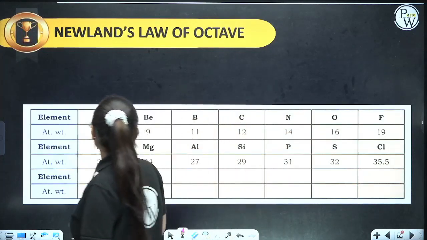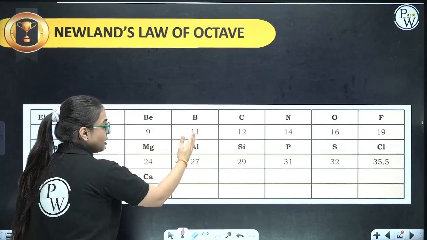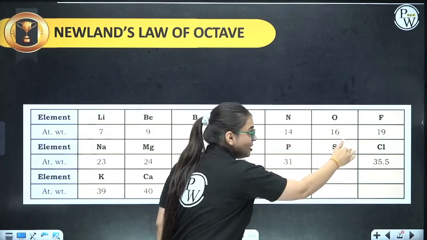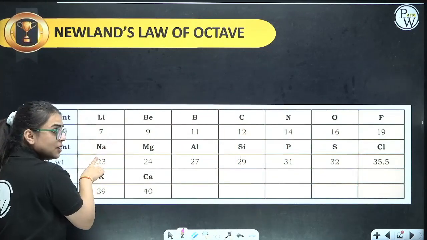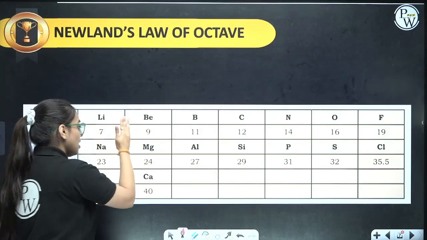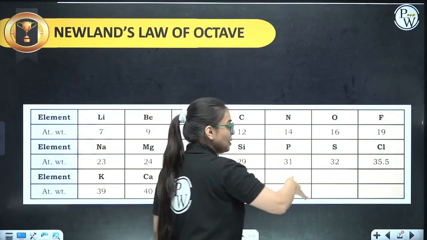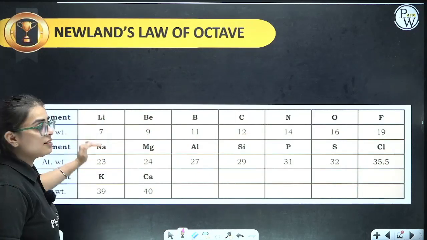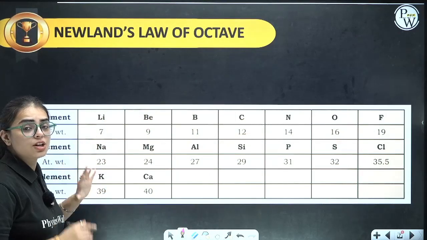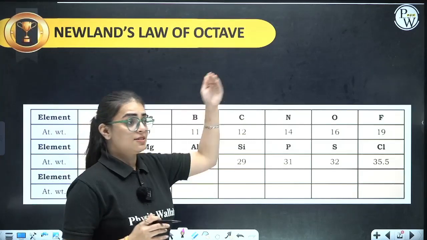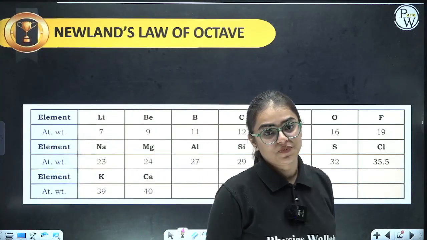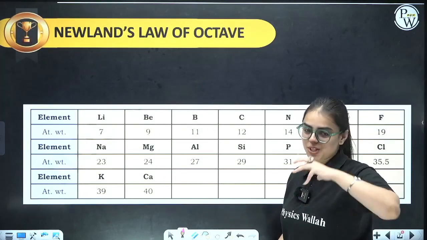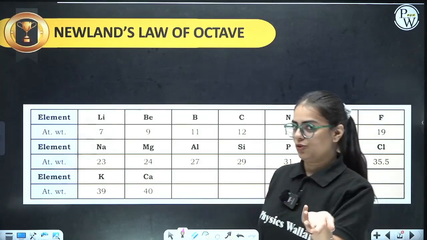So if you see, sa re ga ma pa dha ni sa, starting again, the first and 8th notes show the same property, sa and sa, just as in musical notes. Clear? I don't know whether my voice was beautiful or not.